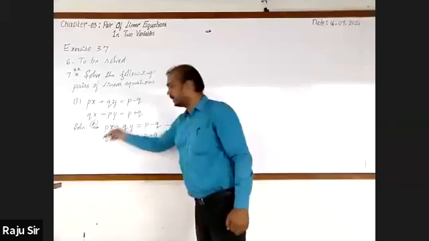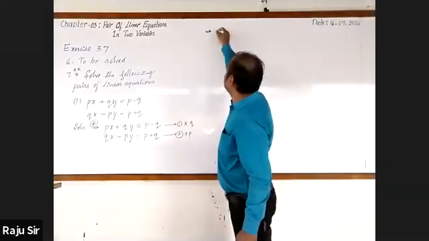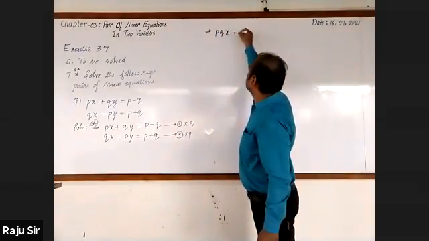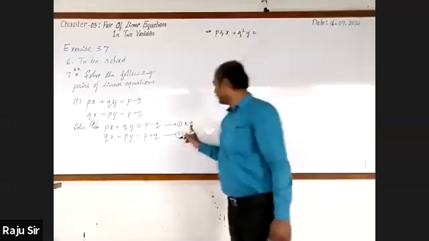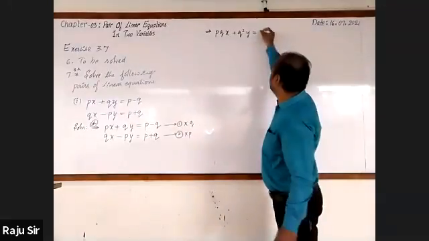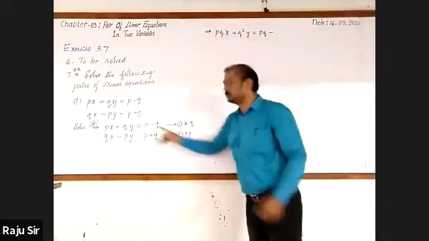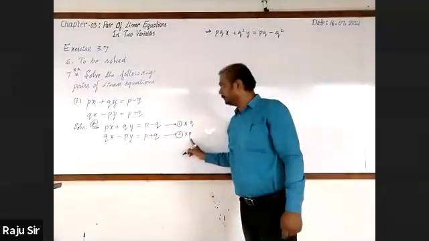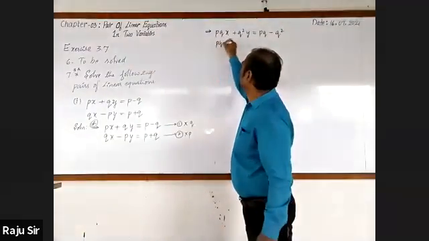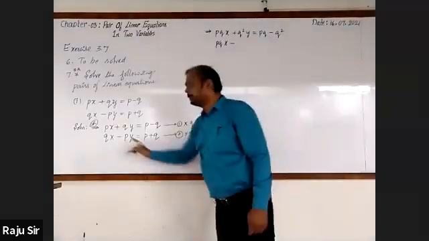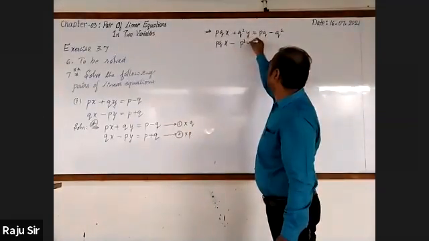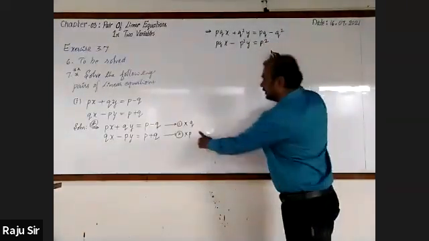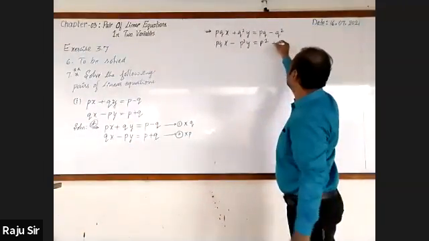First equation can be written as here Q into P, it is PQX. Then Q into Q, Q square, so Q square into Y. This is equal to Q into P, PQ, minus Q into Q, it is Q square. So multiply second equation by P. P into Q, it is PQ into X, minus P into P square, P square into Y. This is equal to P into P, it is P square, and P into Q, it is PQ.